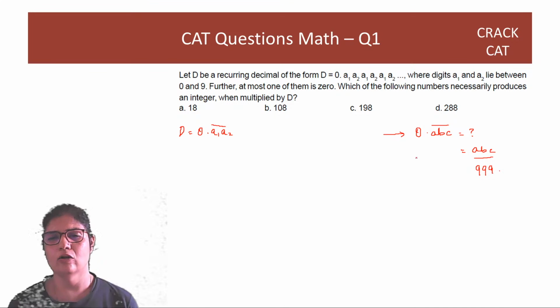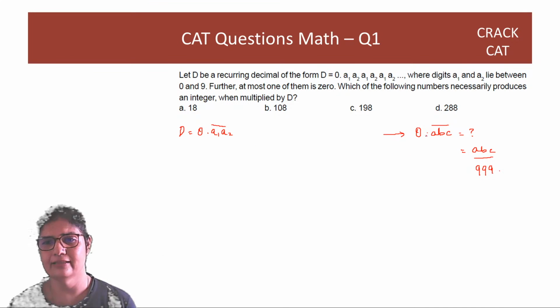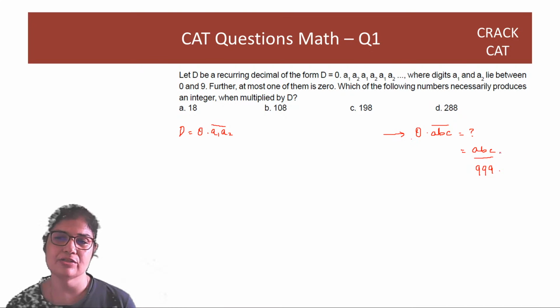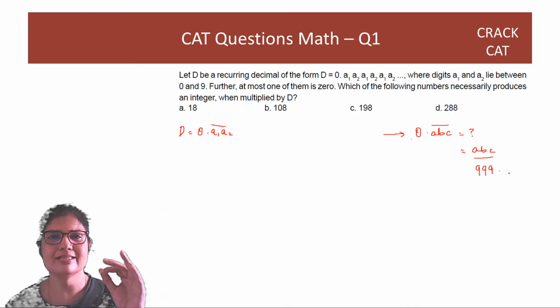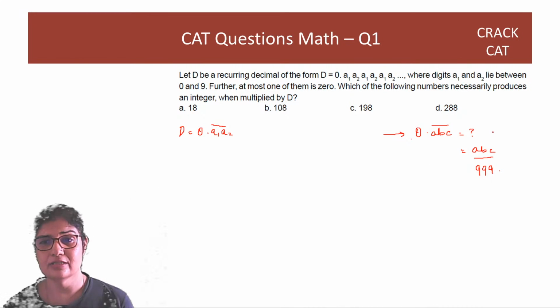Correct? And the logic is that when you start off with something like this, to find what fraction it is, you need two numbers that have the same recurring form. So this is your first number, correct? Let this number be x. And then if you find 1000x also, it is going to be ABC dot ABC recurring.